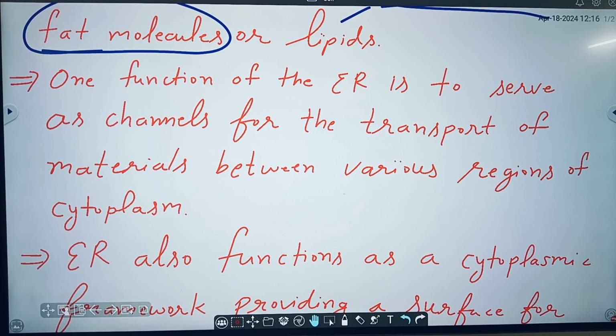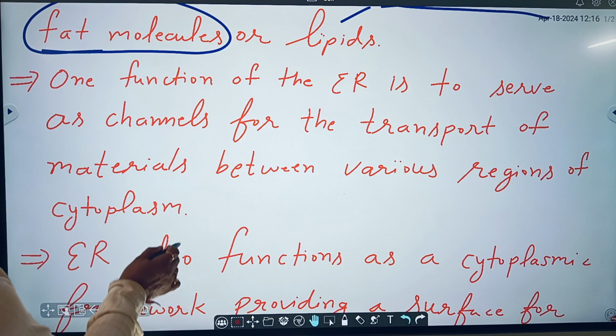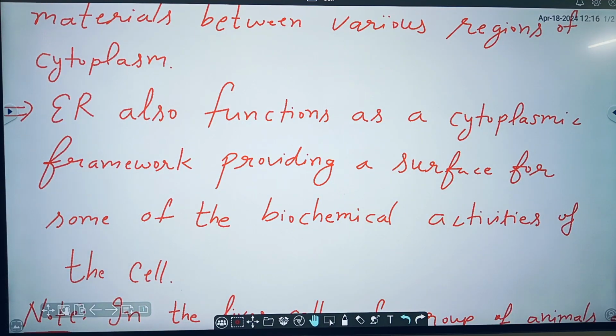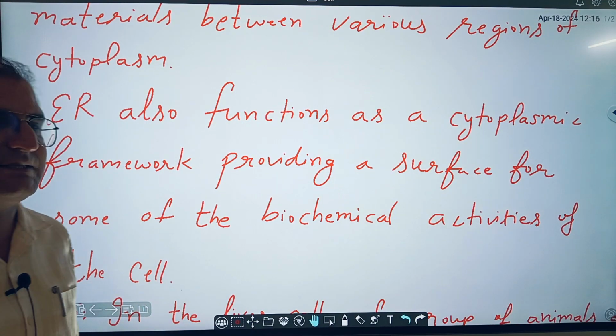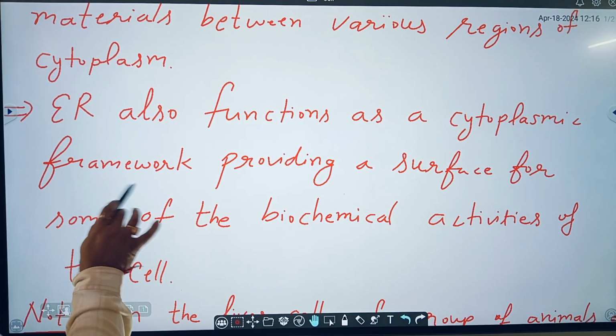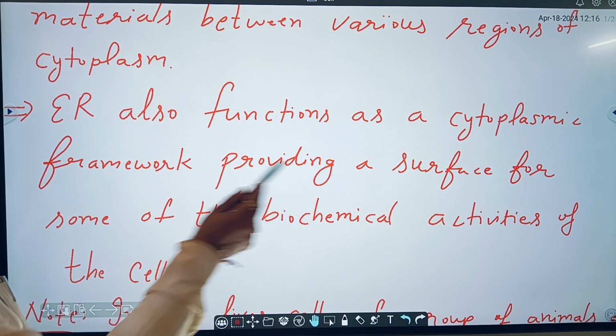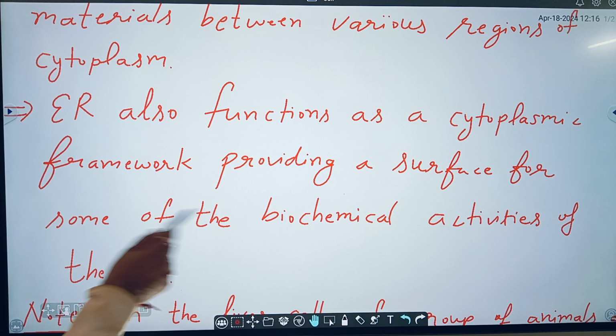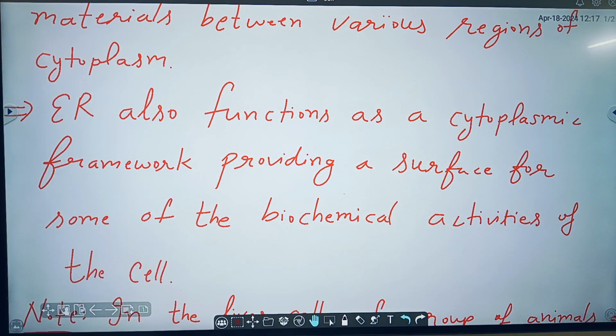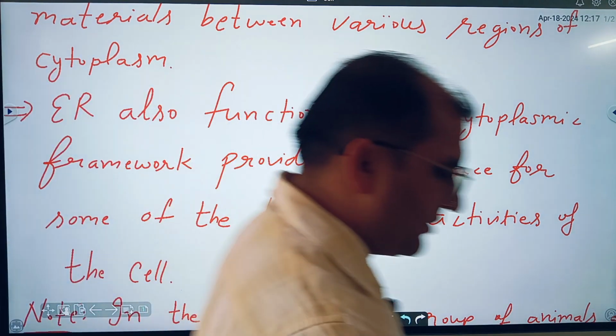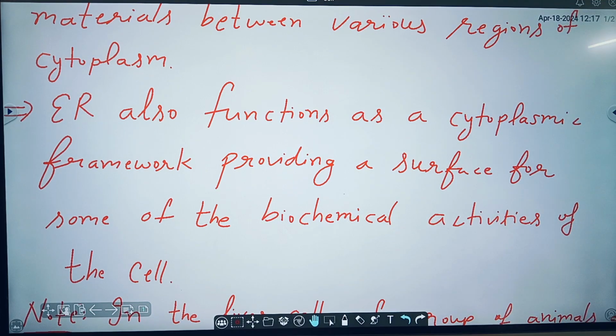That channel is endoplasmic reticulum, and it also functions as a cytoplasmic framework, providing a surface for some of the biochemical activities of the cell. Some of the biochemical activities are done on the surface of the endoplasmic reticulum.